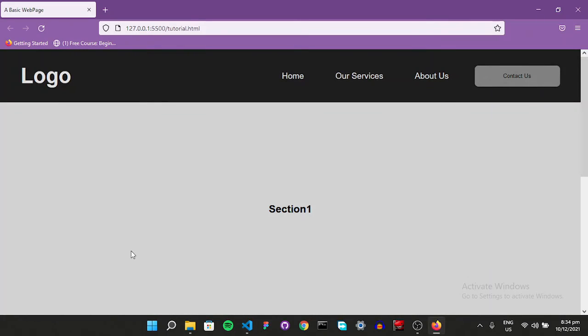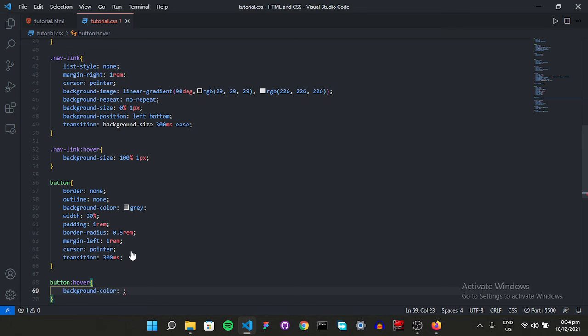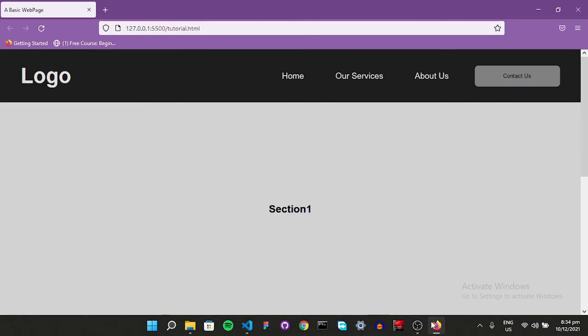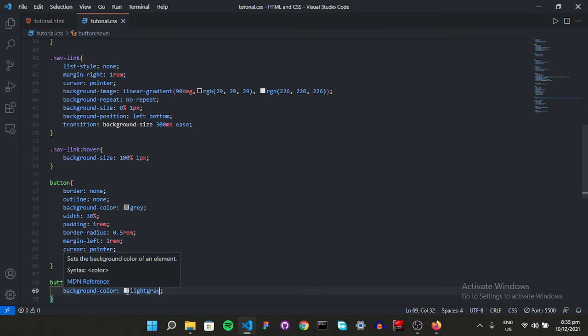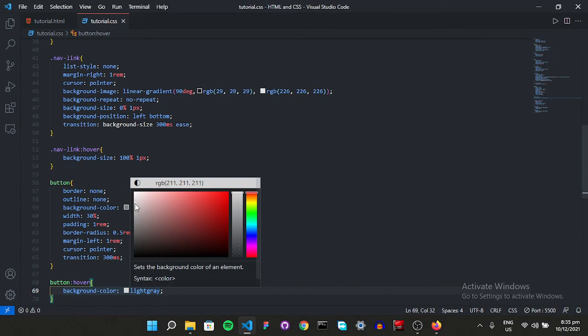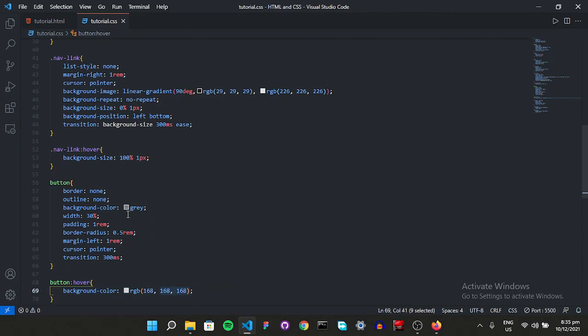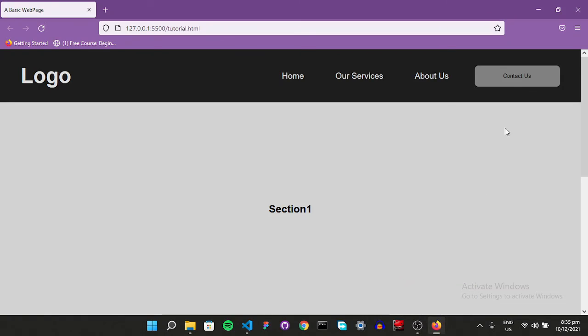We had gray. Now let's make it light gray. So let's see. Yeah, I think it's a bit too light, so let's make it a bit darker. Yeah, that's better, I think.